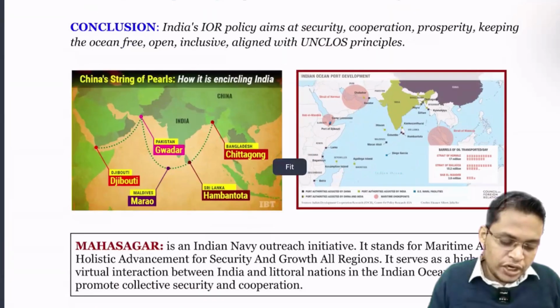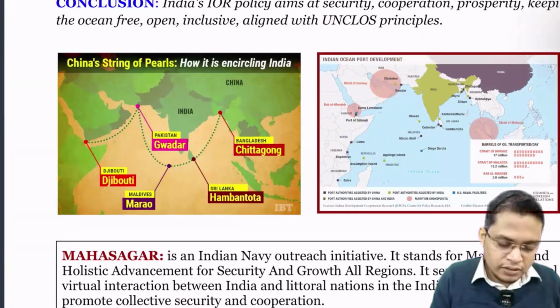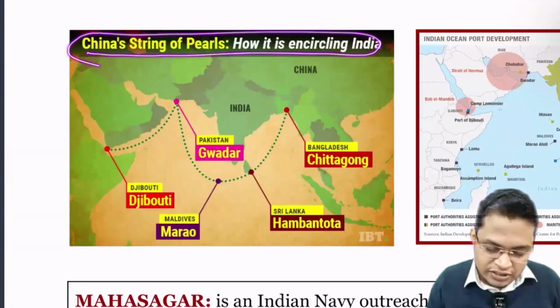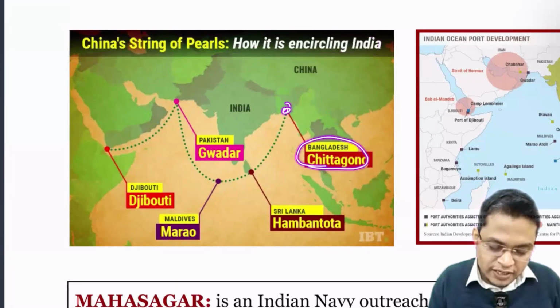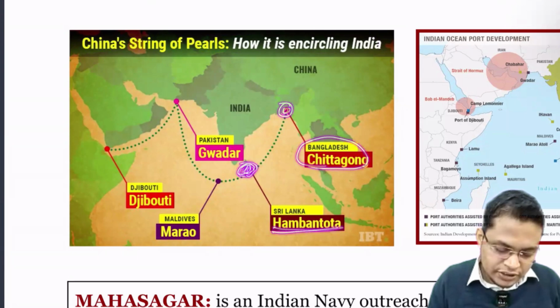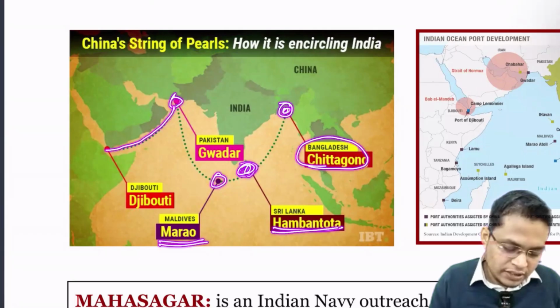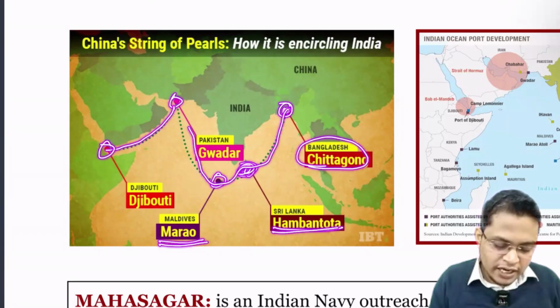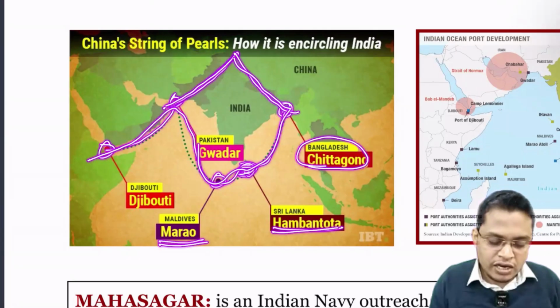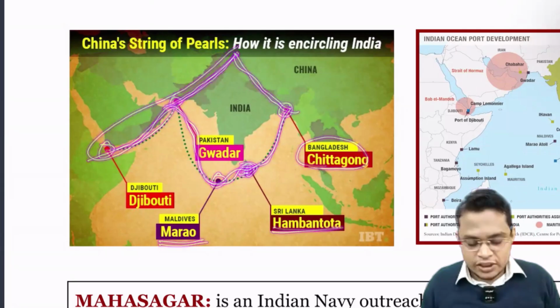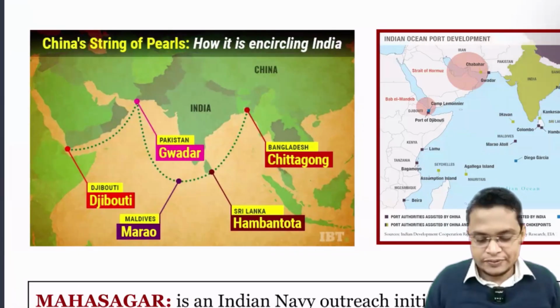Okay. So if you look into the string of pearls that is being followed by China to encircle India, you can see Chittagong port. This port is very important. Please map it. Then it is China. So it is Sri Lanka, that is Hambantota port. Next is Maldives, it is Marao. The next is Gwadar port. Next is Djibouti port. So you can see literally they are trying to encircle India. Now they are having cooperation in China, Pakistan, Afghanistan. So they are literally trying to encircle India. This is what is called the string of pearls strategy.